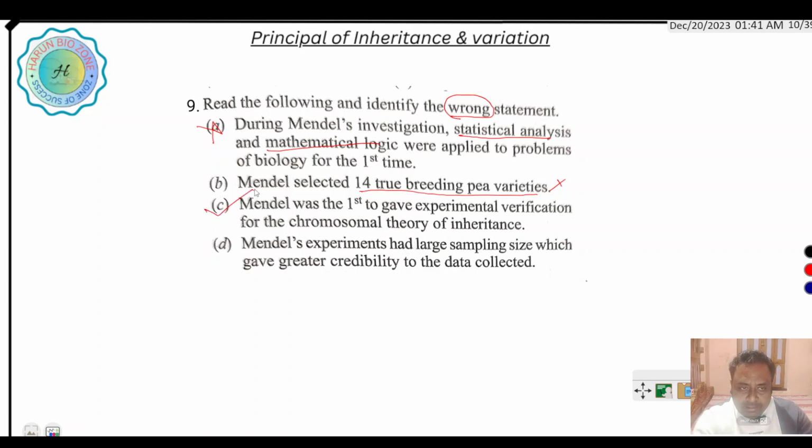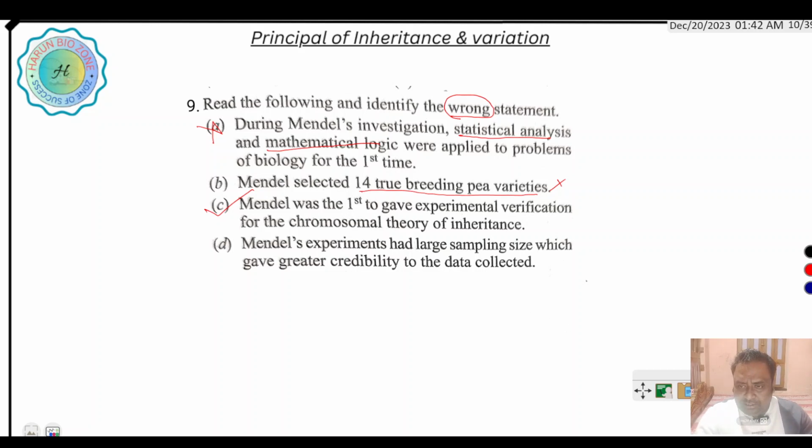This is the correct statement, because before Mendel no scientist worked on genetics. Mendel was the first person who worked on genetics.